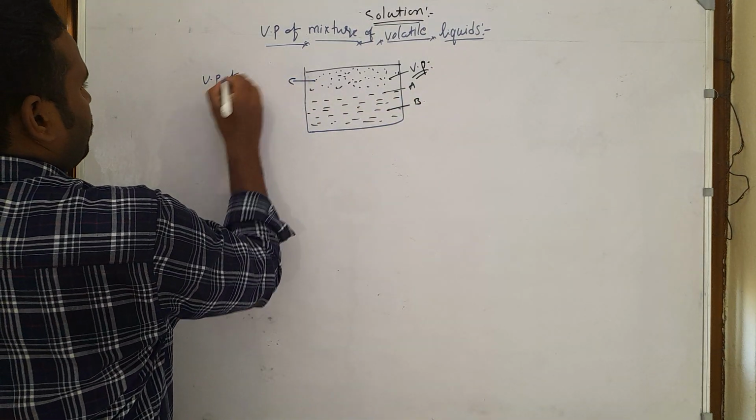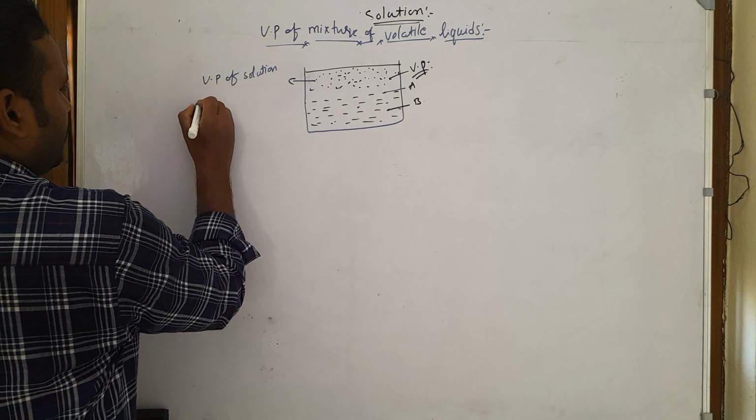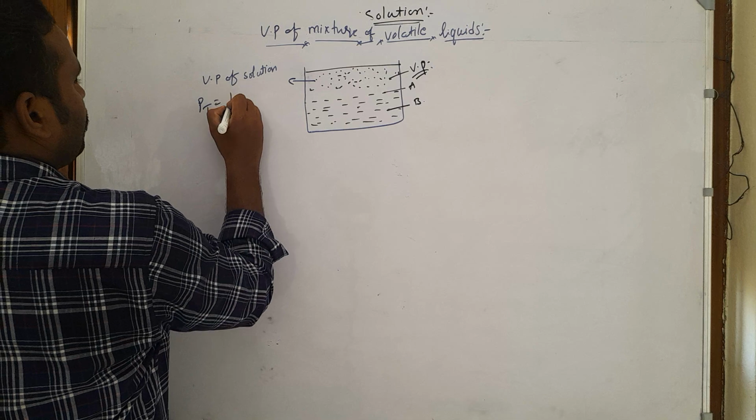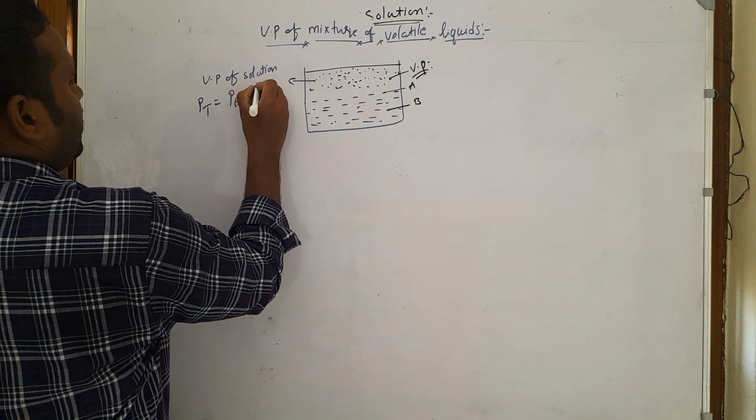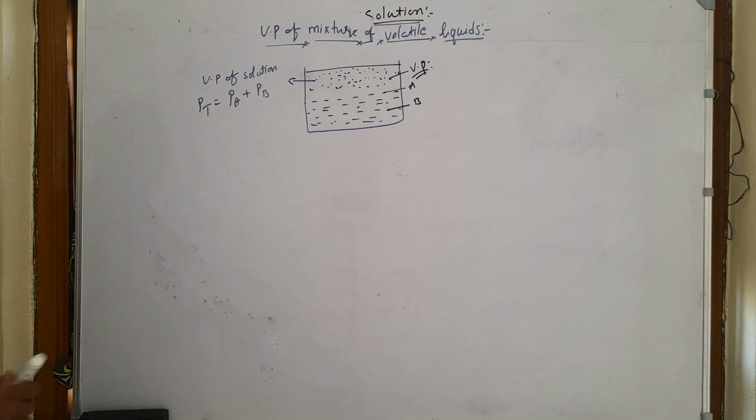Vapor pressure of solution, or total vapor pressure Pt, is equal to the partial pressure of A plus the partial pressure of B. What is the partial pressure of A?